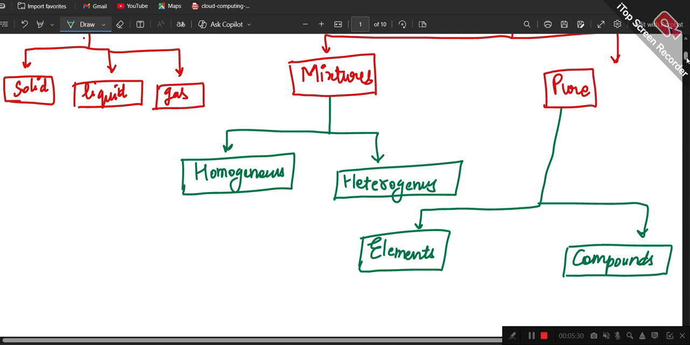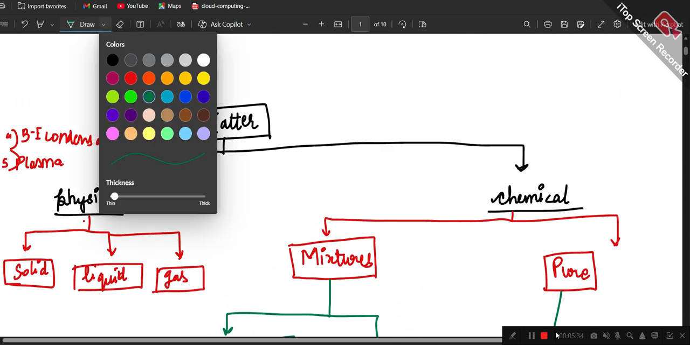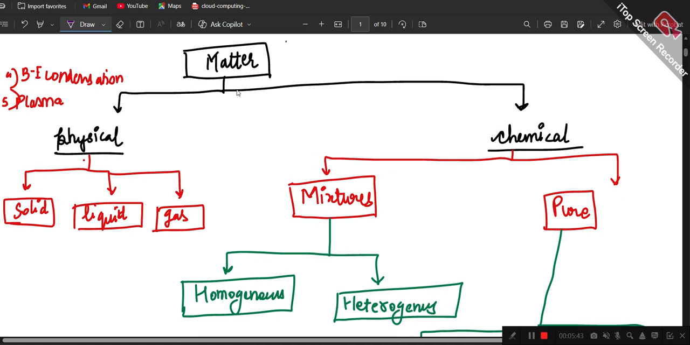Whatever the matter is, we have classified each one of it. And now we are going to understand what is physical and what is chemical. When I talk about physical and chemical, physical is of course on the basis of how it looks, and chemical is on the basis of its chemical reactivities and characteristics.